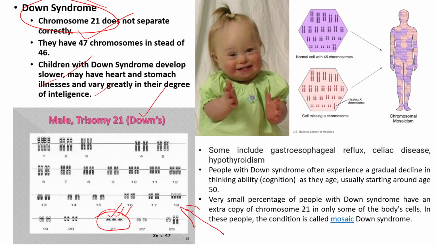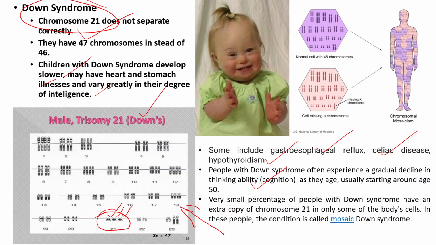It also includes gastroesophageal reflux or celiac disease and hypothyroidism. The Down syndrome affected people also experience a gradual decline in their thinking ability, which is nothing but cognition,